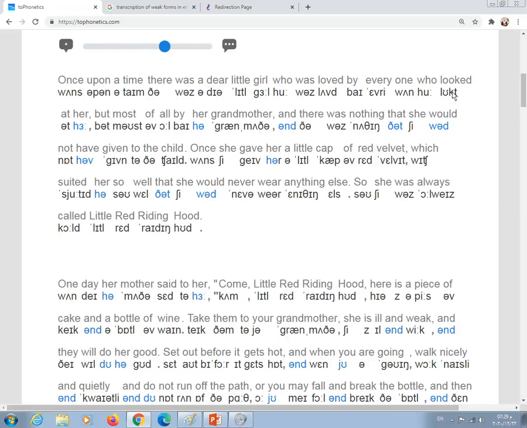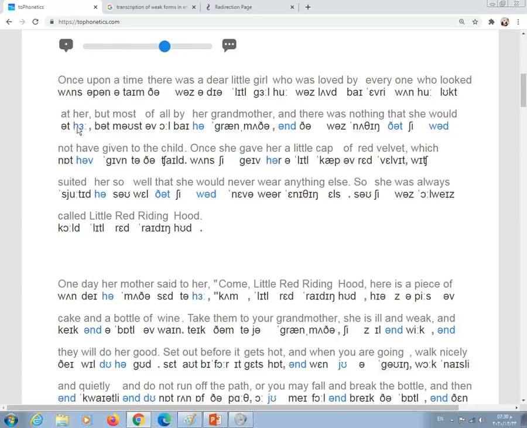Okay, so here let's read again. Let's complete the sentence. "At her", look at "her", don't say "at", say "at her". Look at her vowel, which is a long central vowel, a vowel we say with the least effort, as we said before. Okay, so let's read this part. Once upon a time there was a dear little girl who was loved by everyone who looked at her.